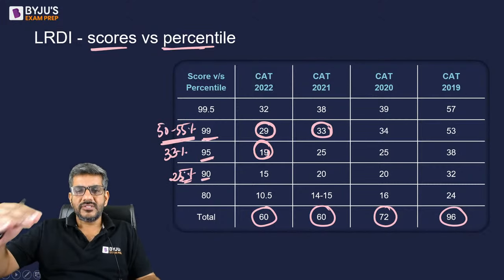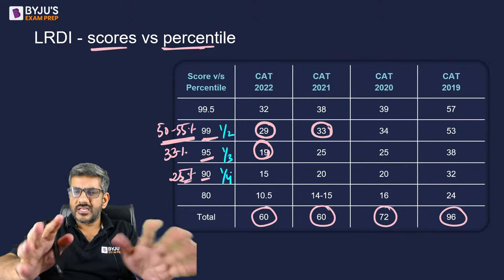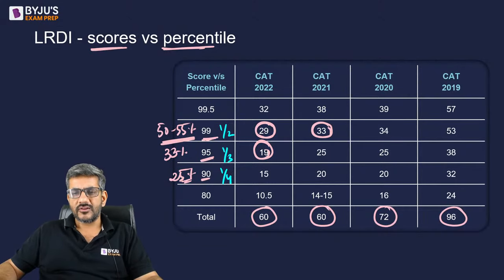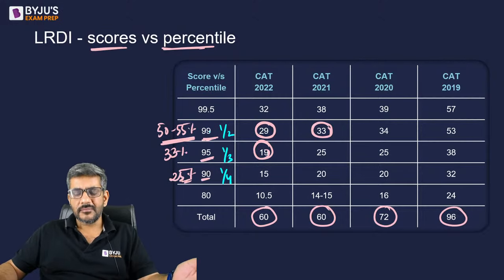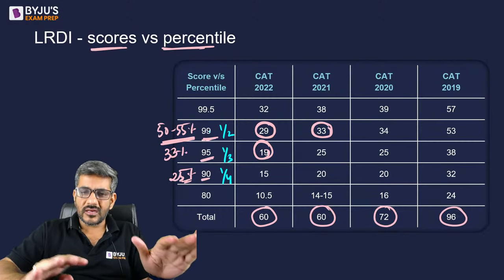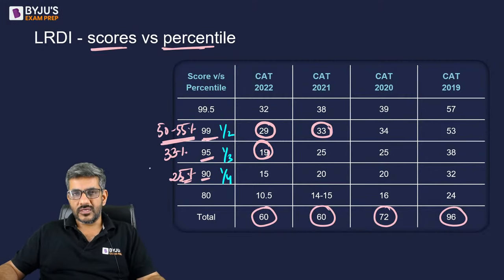A 99 percentile, 95 percentile, 90 percentile, they are at half of the paper, one third of the paper, one fourth of the paper. तकरीबन इसी तरह का स्ट्रक्चर आप हर साल में देखने को मिलेगा. Of course, when it is slightly easy, it changes a little bit. थोड़ा सा डिफिकल्ट होगा तो हल्का सा नीचे जा सकता है, but mostly it is around these figures only. That is the score versus percentile.